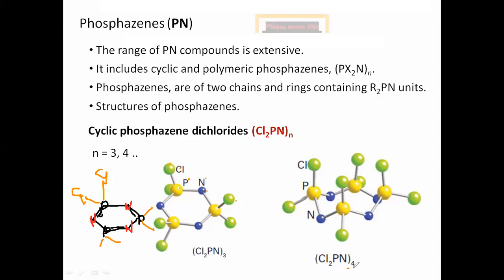If you go for the cyclic tetraphosphazene, it is a puckered structure or zigzag structure, or we can say crown type structure. So you should know how to draw. Let us have a practice. How to draw this? You must have a practice for this. You see, like this, like this, like this. So it will be like this, just like a crown.